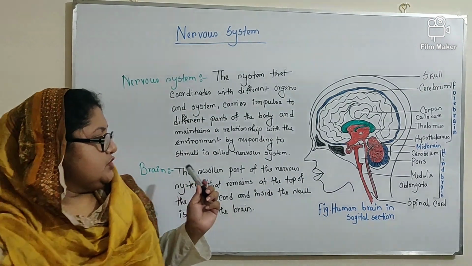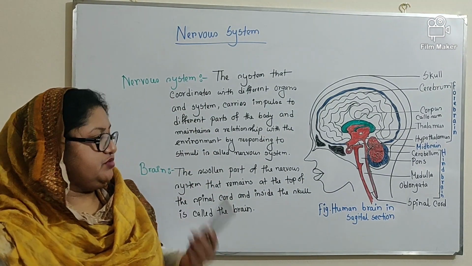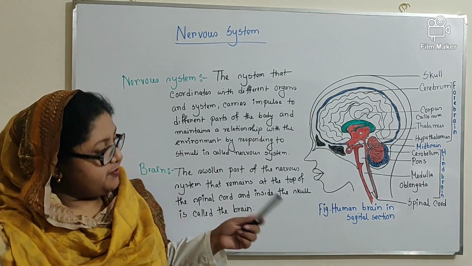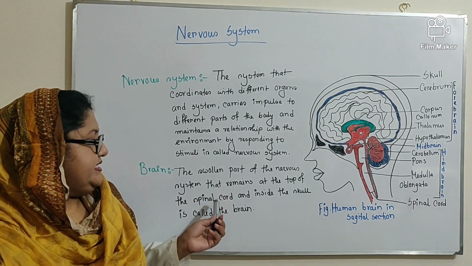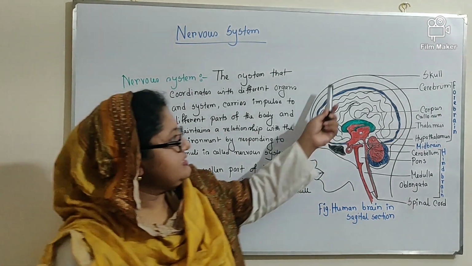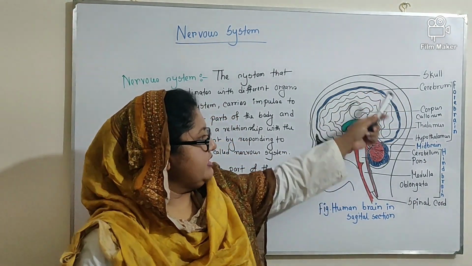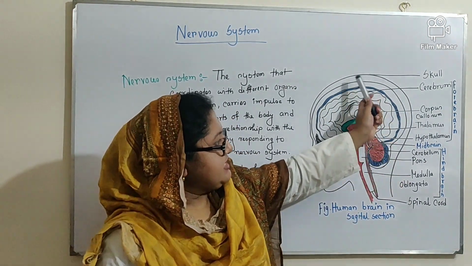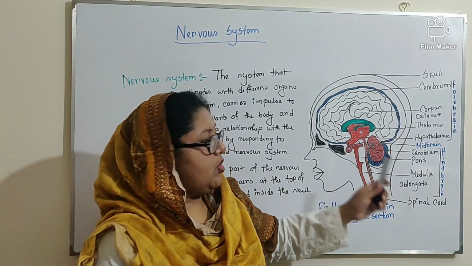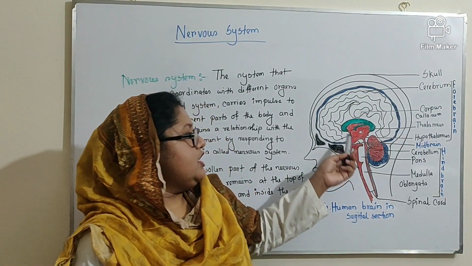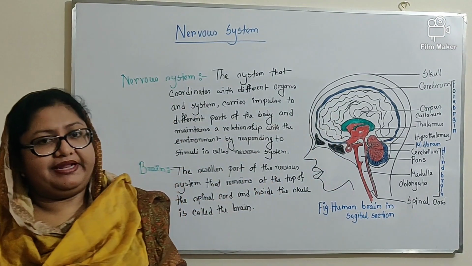So, the swollen part of the nervous system that remains at the top of the spinal cord and inside the skull. This is the skull. You can see that this is the outer covering, that is skull. It is surrounded by, or remains inside, the skull. So, this is the brain.